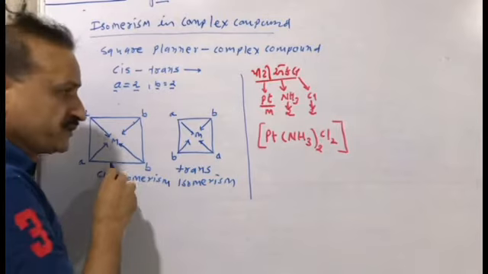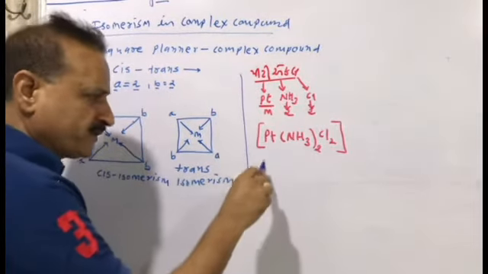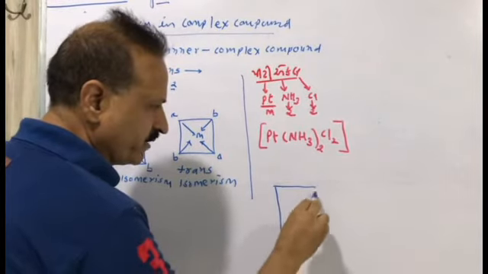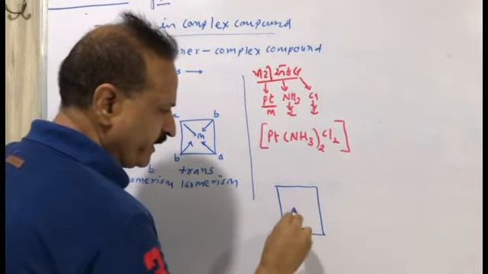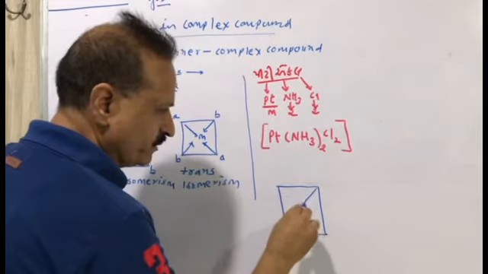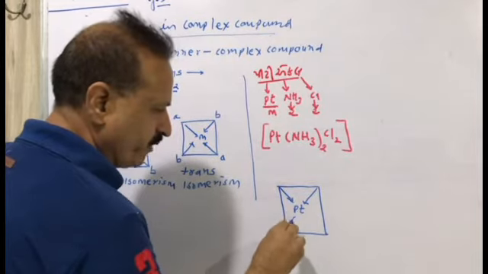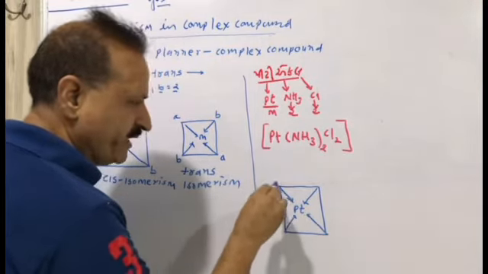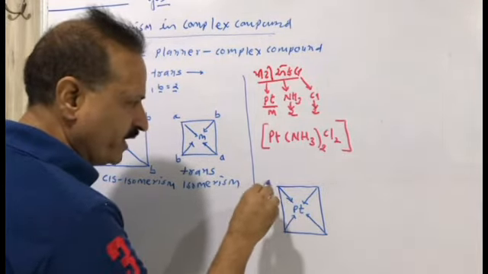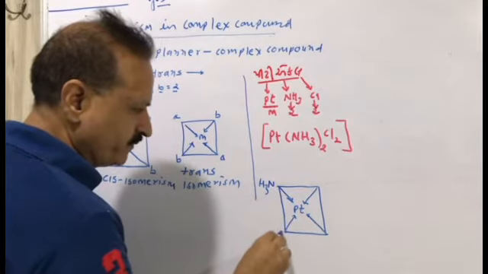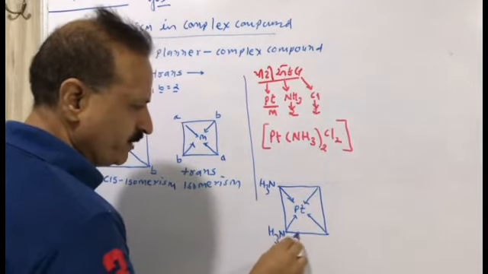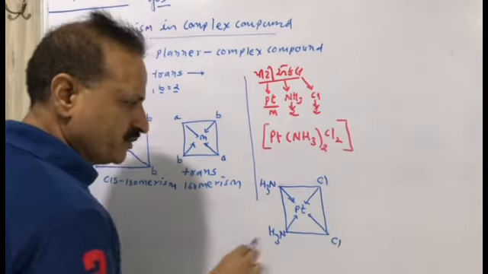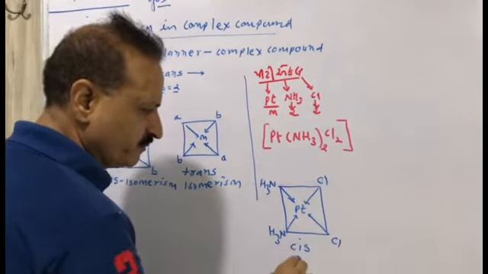Now we will draw the cis form of this complex compound. The center metal is platinum, and 4 bonds will be formed. The same type of ligand is very near to each other: ammonia, NH3, and chloride. So this is cis isomerism.